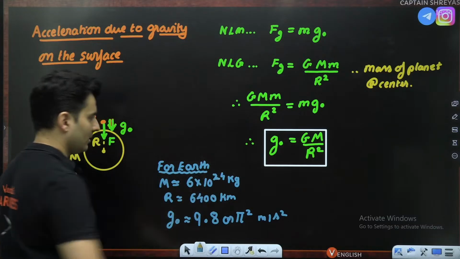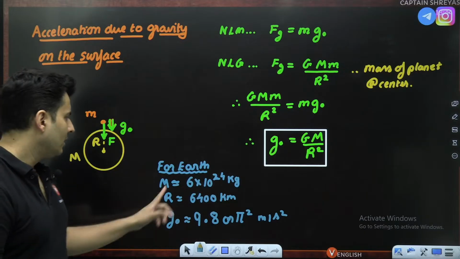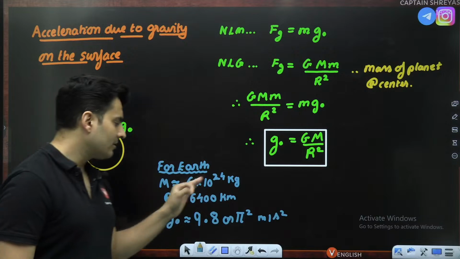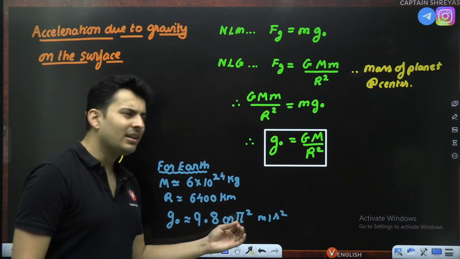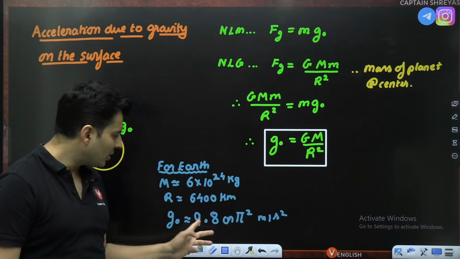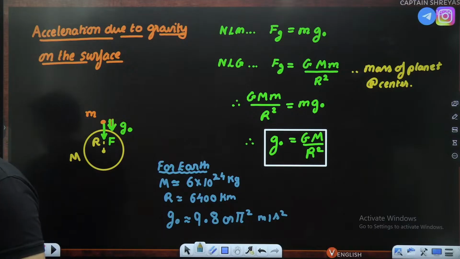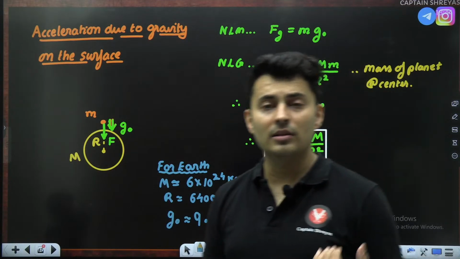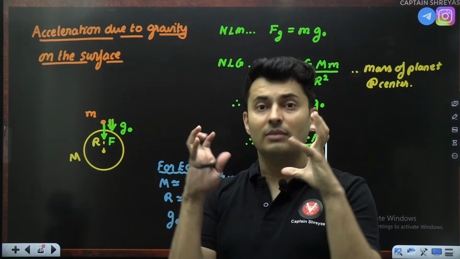G is standard, 6.67 into 10 to the power minus 11. Mass is 6 into 10 to the power 24 kg. Radius is 6,400 kilometers. Pi is 3.14, square it, approximately 9.8. That is the value that you will get. Is that okay? That is for Earth. For Moon, it is 1/6. For Jupiter, it is 2.425 times. Yes, Jupiter is more dense, even though it is very big.